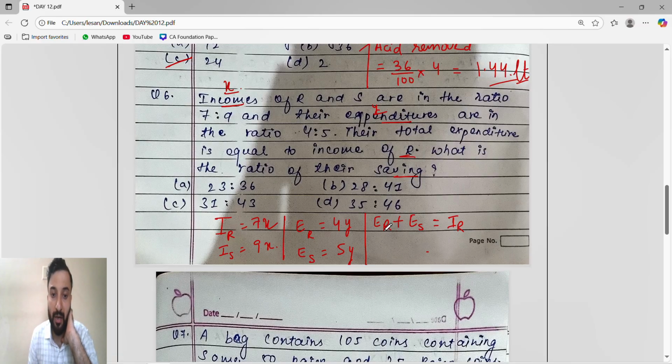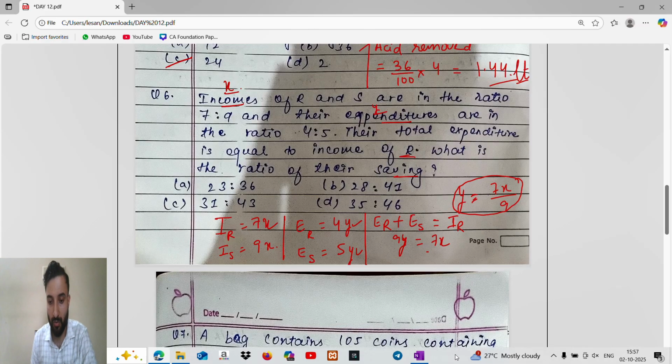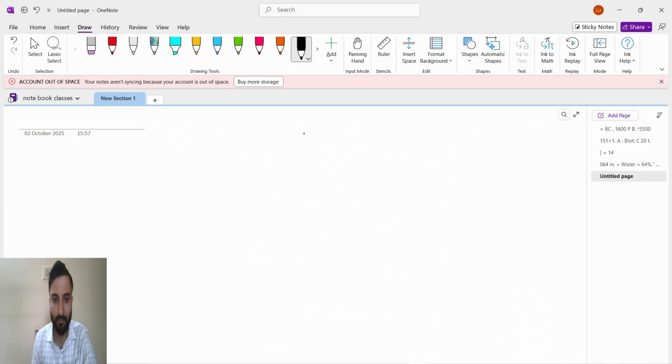So they said total expenditure. Total expenditure means expenditure of R plus expenditure of S, 4 plus 5, 9y equals income of R. Income of R is 7x. Okay, 9y equals 7x. So from here we will get the y value. Y is equal to 7x by 9. They asked for the ratio of their saving.